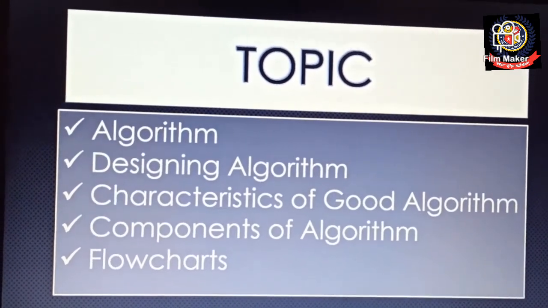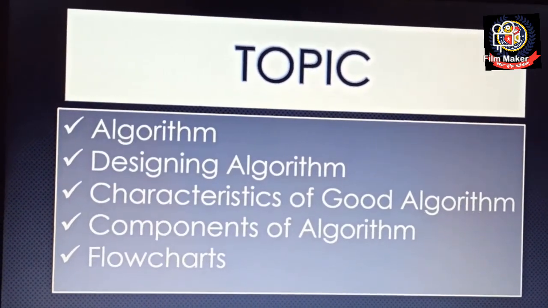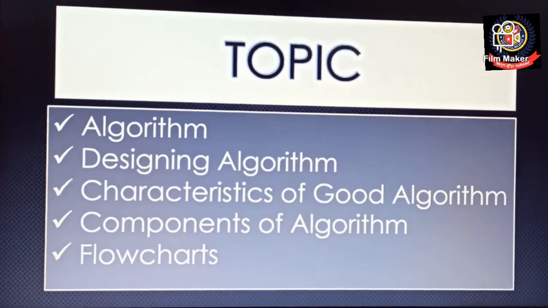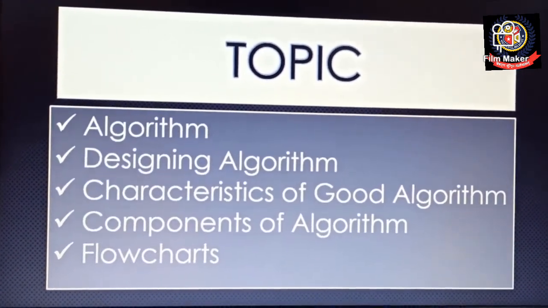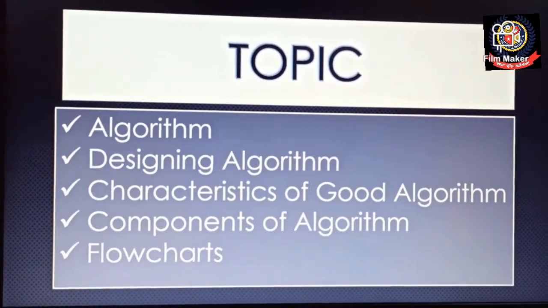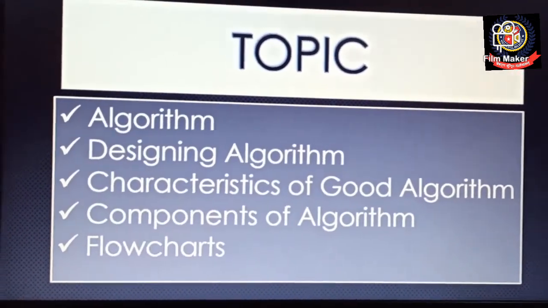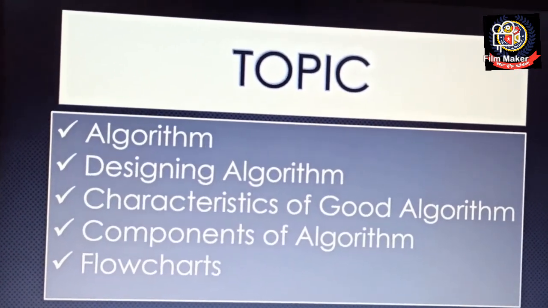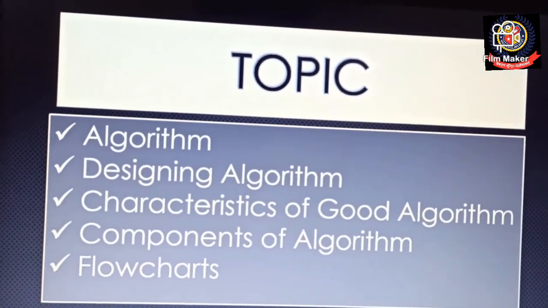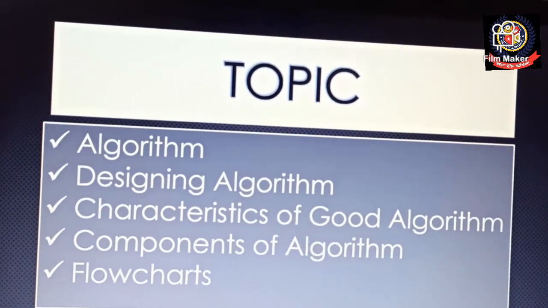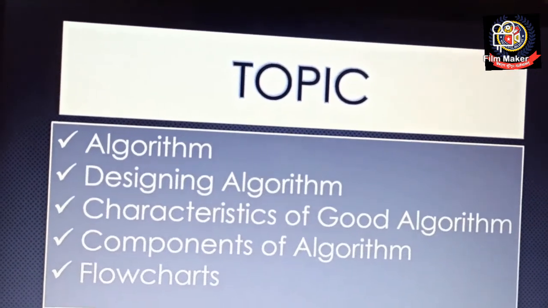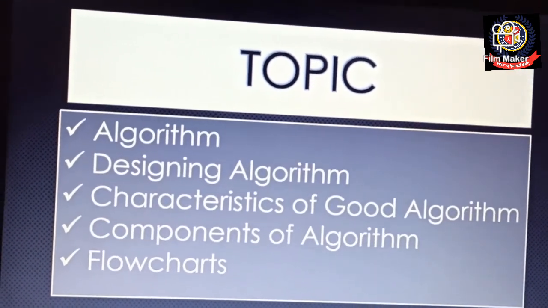Then designing algorithm, how we can design the algorithm, then characteristics of a good algorithm, components of algorithm, and then we are going to discuss flowcharts. After this we're going to be left with only one topic, that is pseudocode. Next video, let's talk about the first topic, that is what is algorithm.